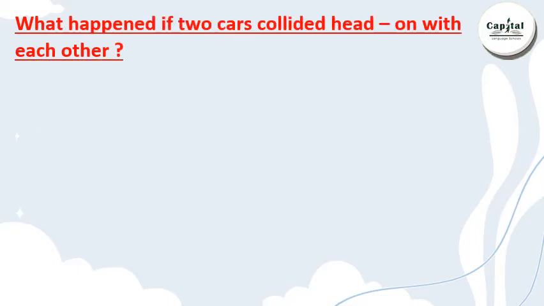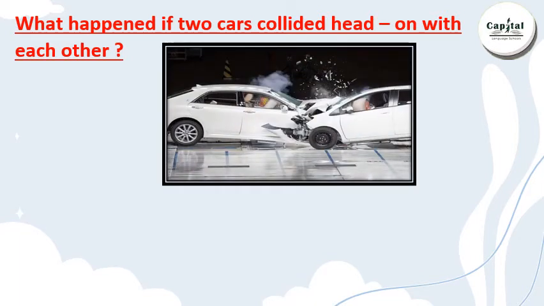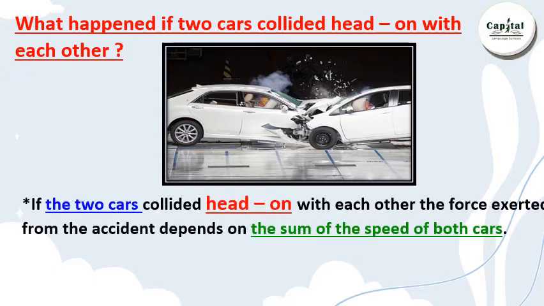And now, what happens if two cars collide head on with each other? Head on, like in this picture. What will happen if the two cars collide head on?